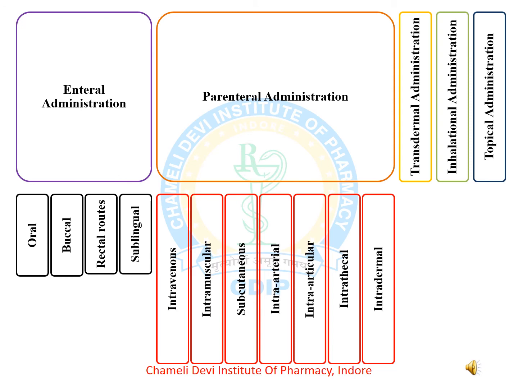The enteral administration can be further divided into oral, buccal, rectal route, and sublingual. Parenteral administration can be classified into intravenous, intramuscular, subcutaneous, intraarterial, intraarticular, intrathecal, and intradermal on the basis of a specific site of administration.